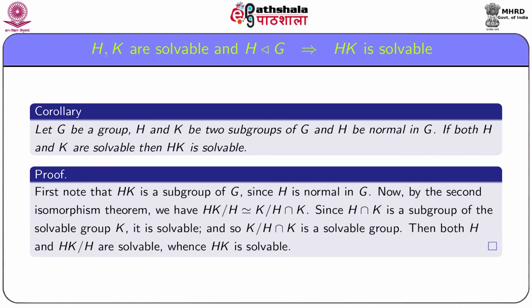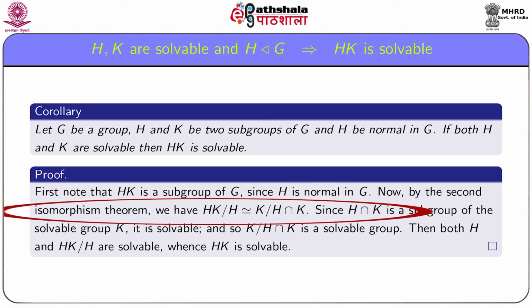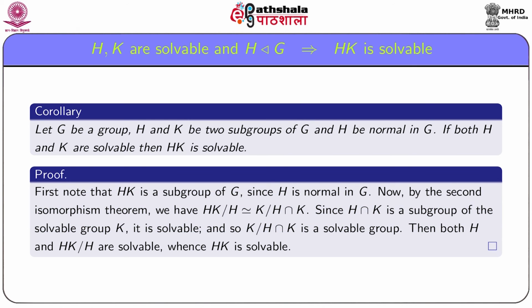Now by the second isomorphism theorem, we have HK by H is isomorphic to K by H intersection K. Since K is a solvable group, its quotient K by H intersection K is a solvable group.